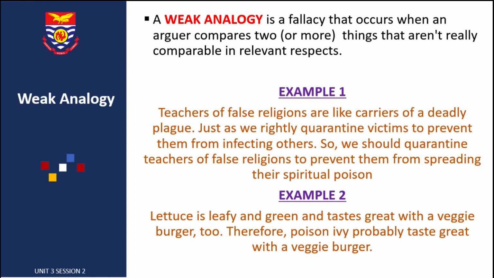Now, weak analogy. A weak analogy is a fallacy that occurs when an arguer compares two or more things that aren't really comparable in relevant respects. So the example here says teachers of false religions are like carriers of a deadly plague. Just as we rightly quarantine victims to prevent them from infecting others, so we should quarantine teachers of false religion to prevent them from spreading their spiritual poison.